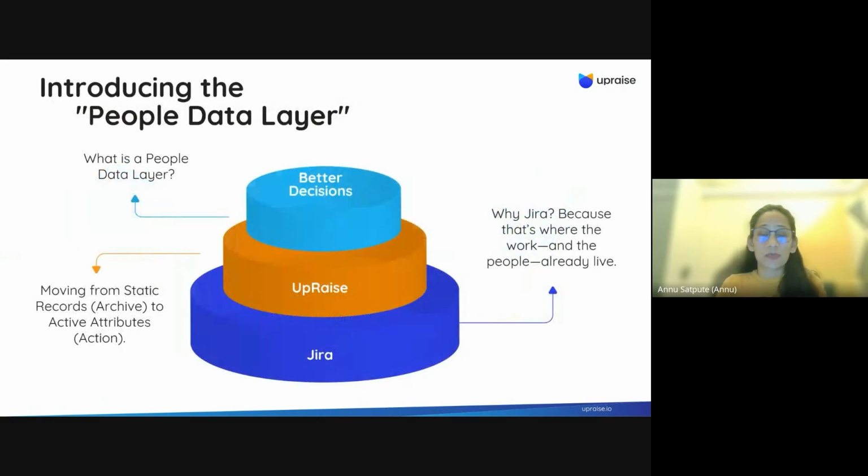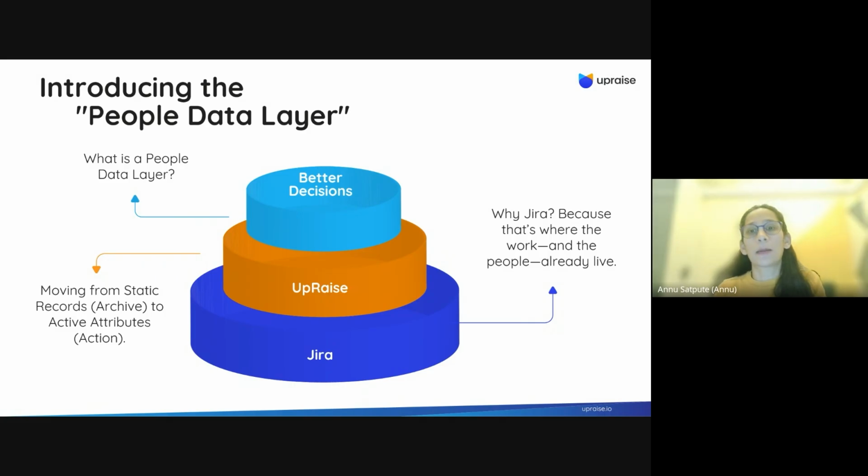So to solve that problem, to eliminate this data fragmentation, we have something called the people data layer. The people data layer is all about taking better decisions with the data that you have. That's where UpRaise comes in, which moves your static data, which is in archives or scattered across different platforms, to active attributes that will help you take better decisions and execute better actions.